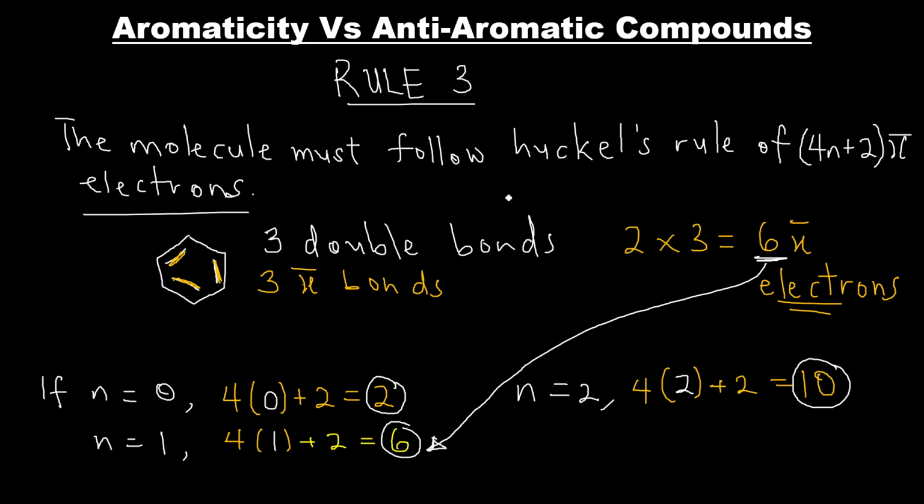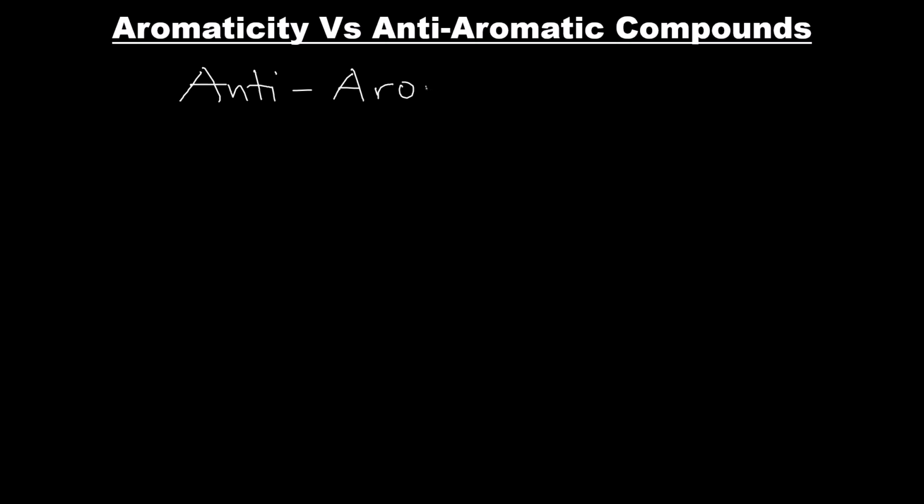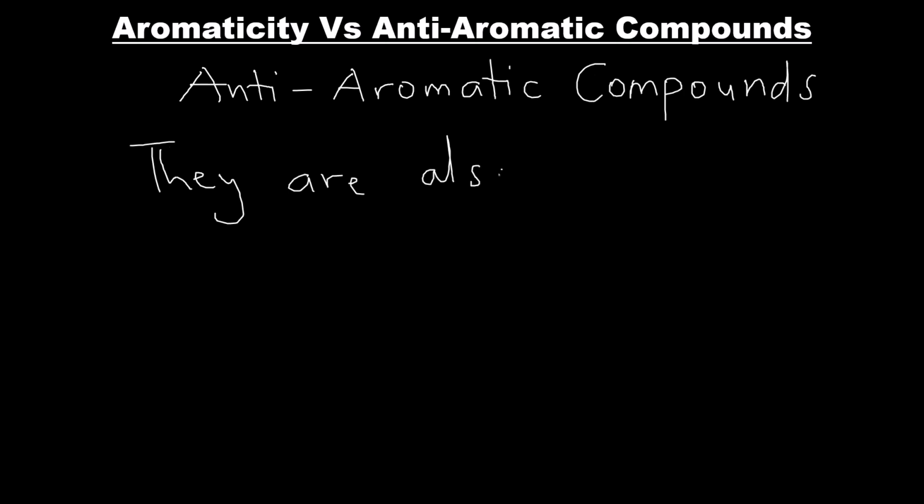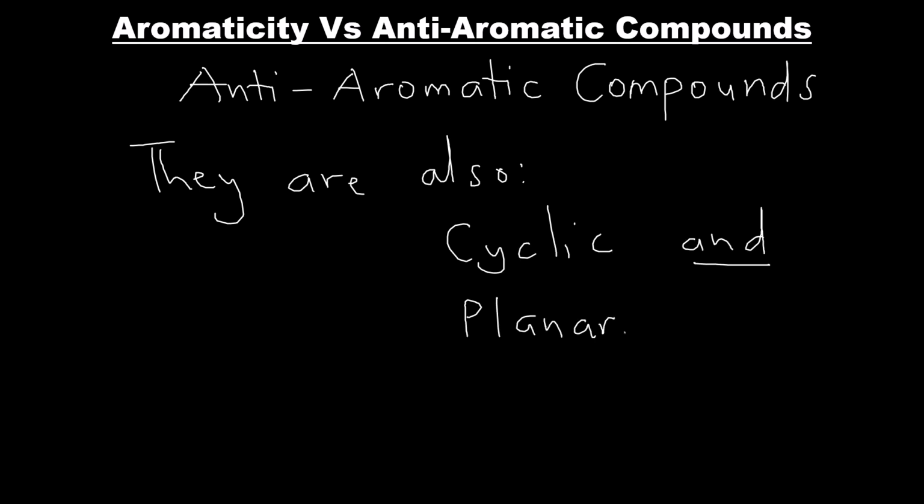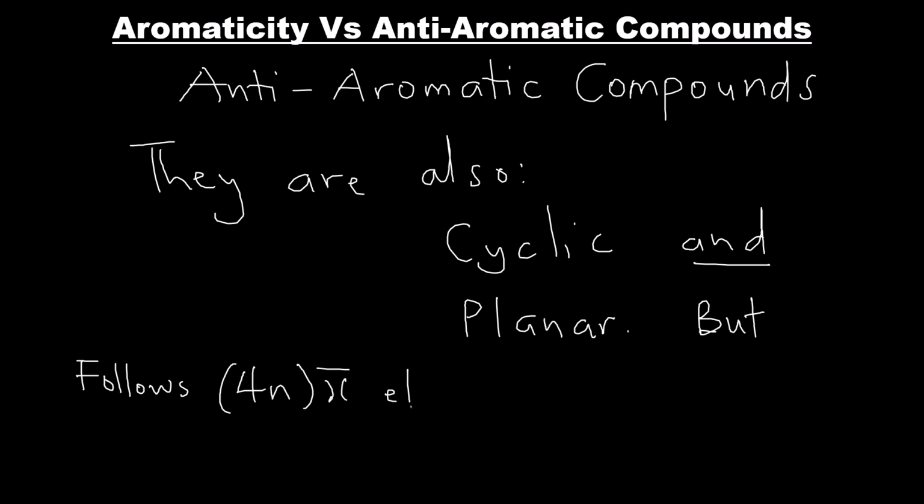What about anti-aromatic compounds? Well, these compounds are also cyclic and planar, just like aromatic compounds, with just one difference. They do not follow Huckel's rule of 4n plus 2 pi electrons, but they have exactly 4n pi electrons, without the plus 2 part of it.